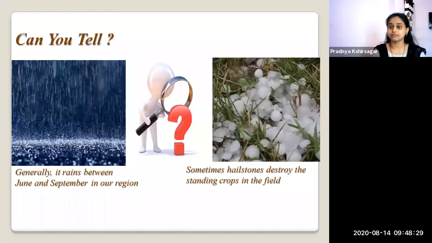After studying the lesson, we are going to understand how the rain droplets form, how snowfall occurs, how hailstones occur and why they destroy the crops, what hail is, and what precipitation is. These concepts we are going to clear in this lesson, that is precipitation.